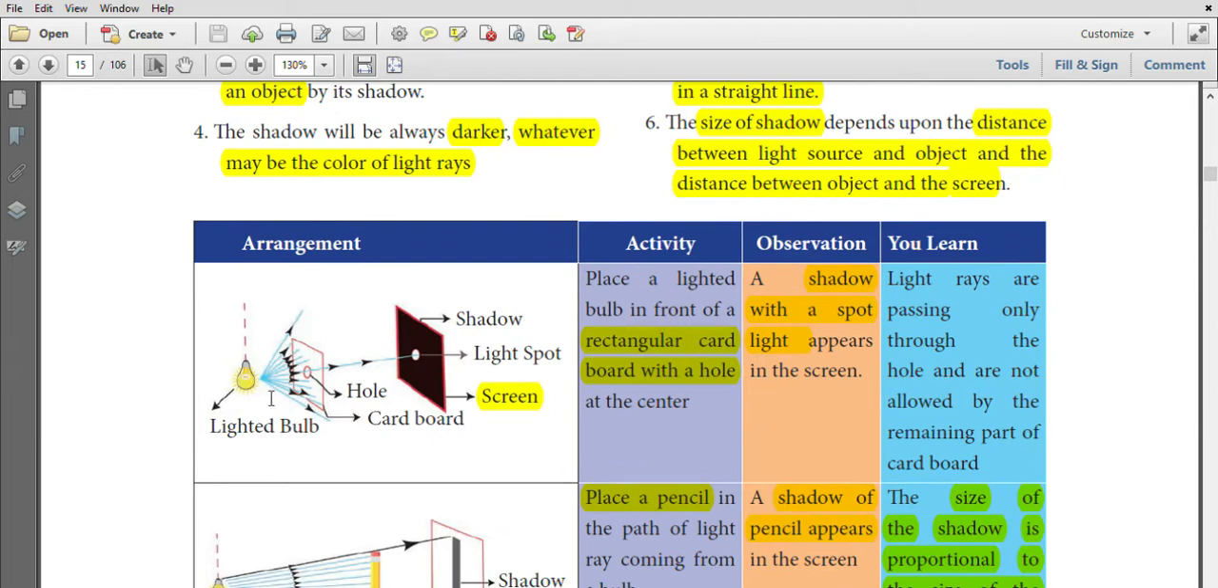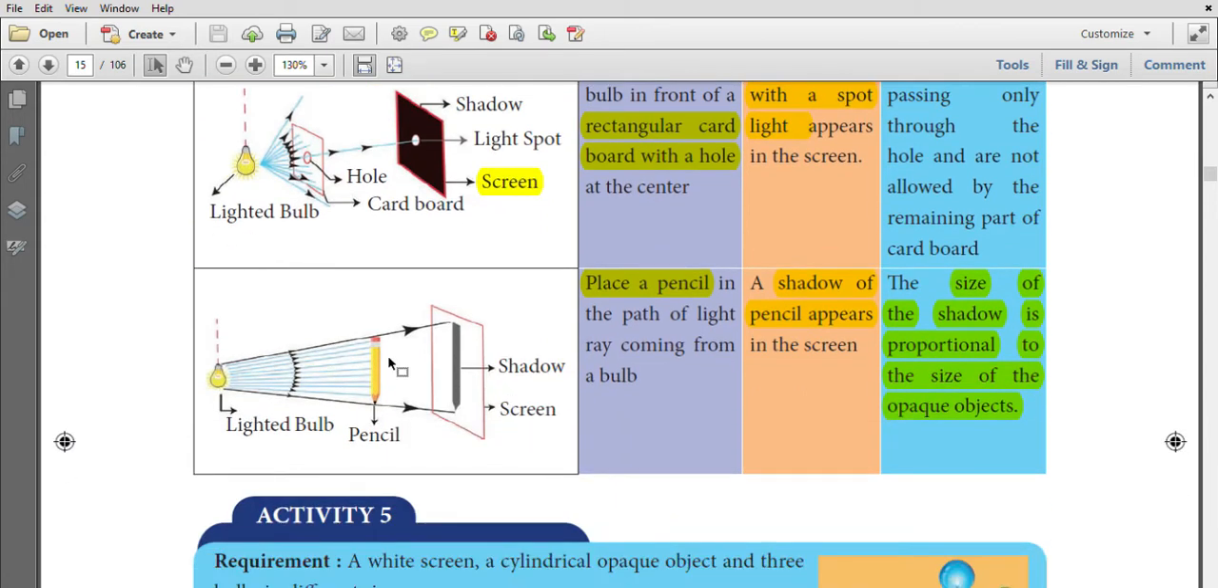Before you place a lighted bulb in front of a rectangular cardboard with a hole, it forms a small bright spot and a dark shadow. Place a pencil in front of a lighted bulb. It forms a shadow of a pencil. The shadow appears like a pencil. The size of the shadow depends upon the object size.